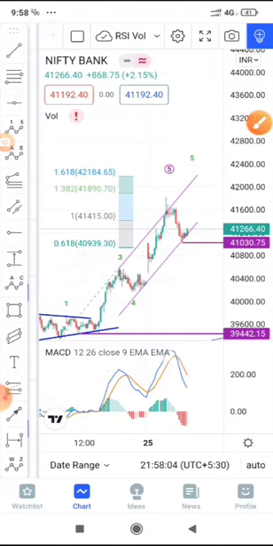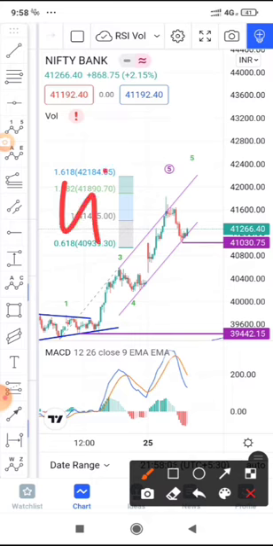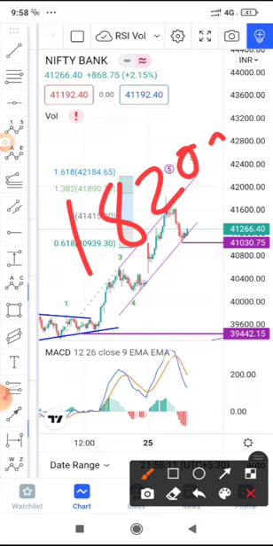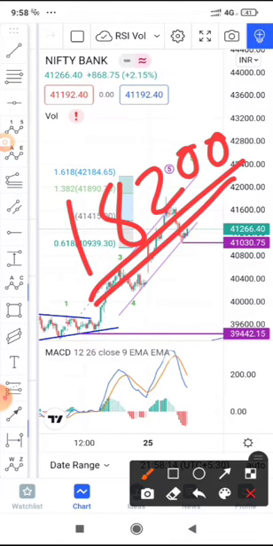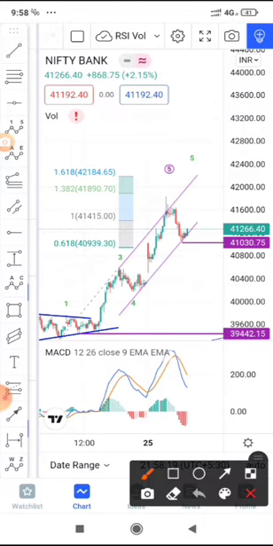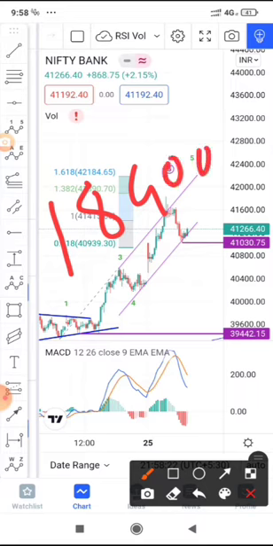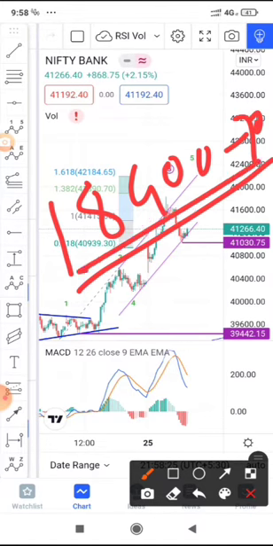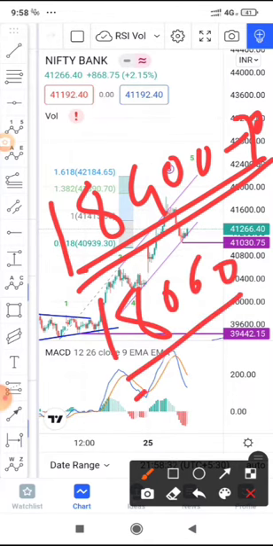Since there is no negative divergence seen here, we could safely assume that it's still going to go up and hit the targets. On the Nifty front, we want a gap up opening above 18,200, and for the first 15 minutes it should sustain above that. Then it should go and hit the target of 18,400 and 470. That's the view on the Nifty. Again, Nifty should not trade below 18,060 tomorrow, otherwise it's bearish and it can again test the lower end of the channel.